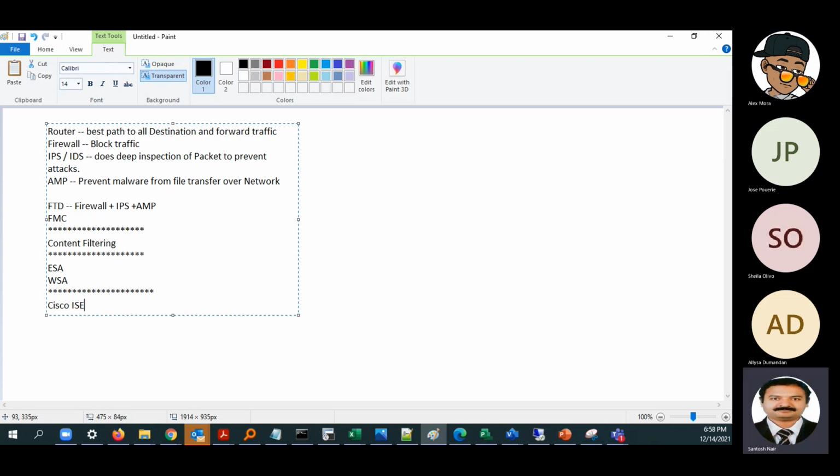So Cisco ISE. Cisco ISE is a newer tool actually. Okay, it is a very vibrant tool actually. We can say it holds the majority in identity management. Okay, so identity management is a very big market, because almost all companies need identity management in their network. I'm not talking about the Active Directory stuff. Okay, I'm talking about network layer authentication, authorization, and accounting. That is something that is required in each network.